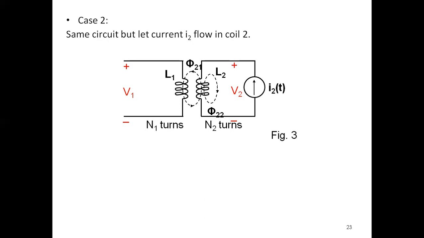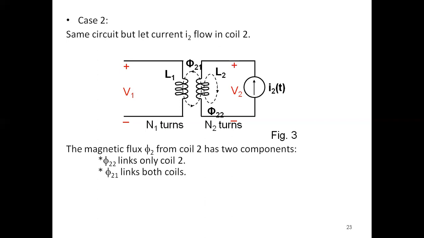So magnetic flux is created, and this flux again creates self flux as well as mutual flux. The self flux is phi 22, and the mutual flux is phi 21. So phi 2 equals phi 21 plus phi 22.